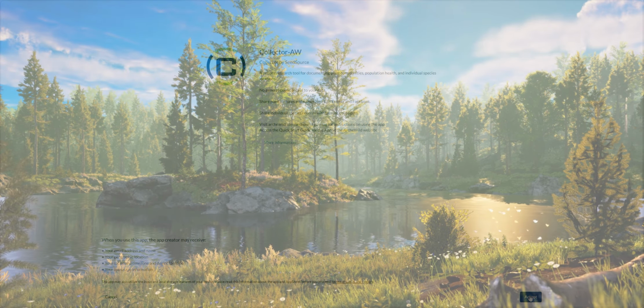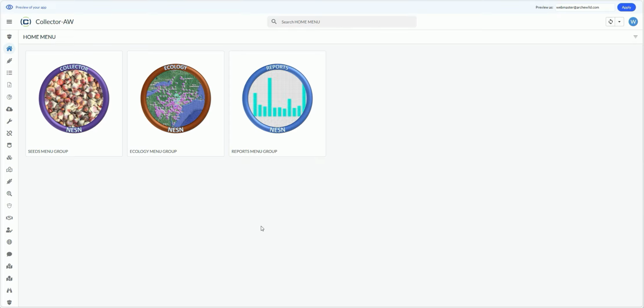Logging into Collector now. I'm going to assume everybody already knows how to capture botanical and ecological data in the field. We will not be covering the analytics workflow in this video. This is mostly focused on the correct use of the software for production pathways. So let's start by going and collecting seed someplace.